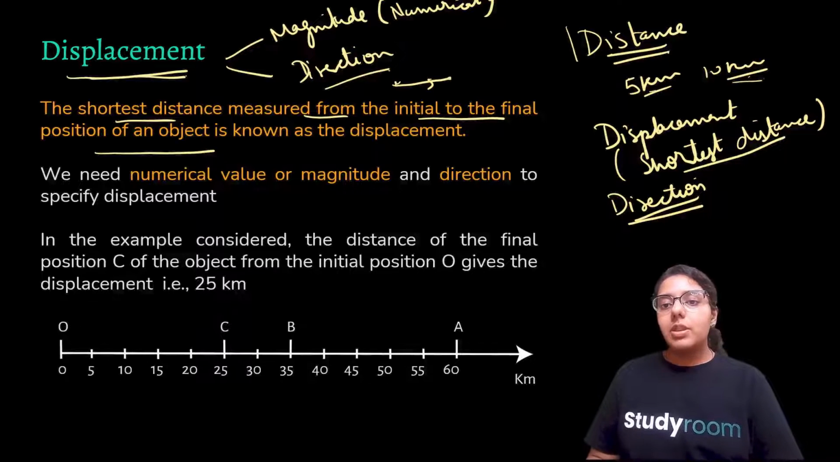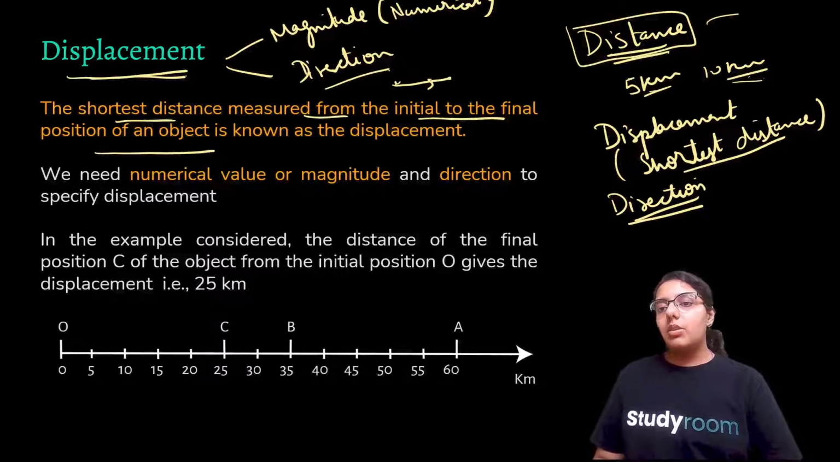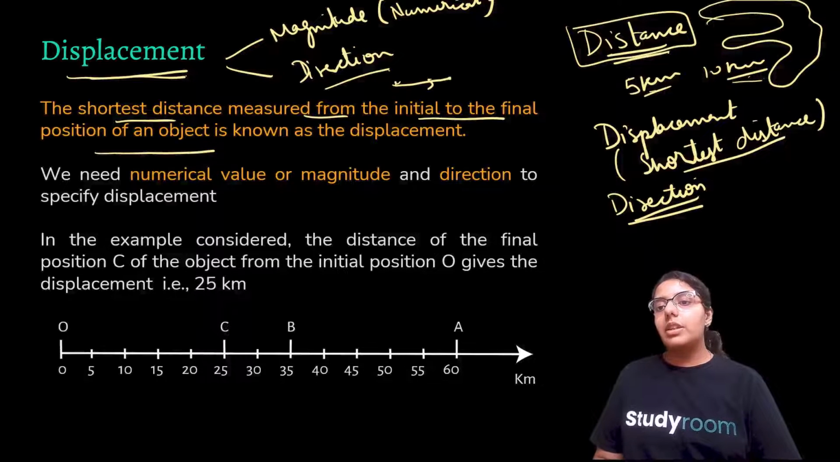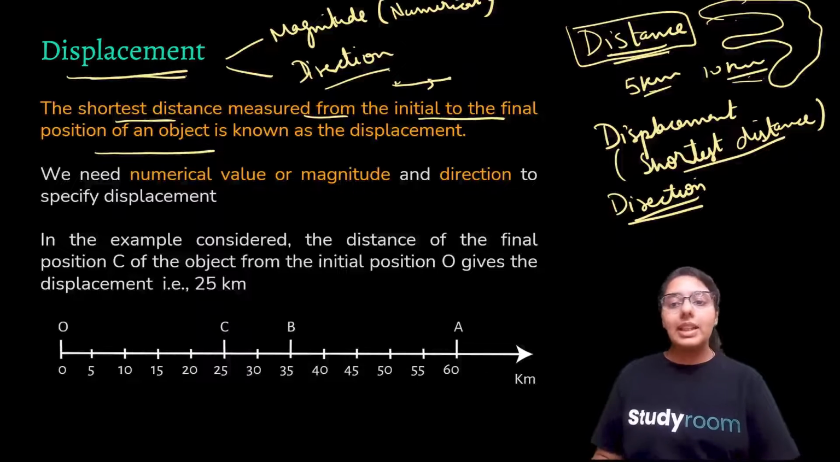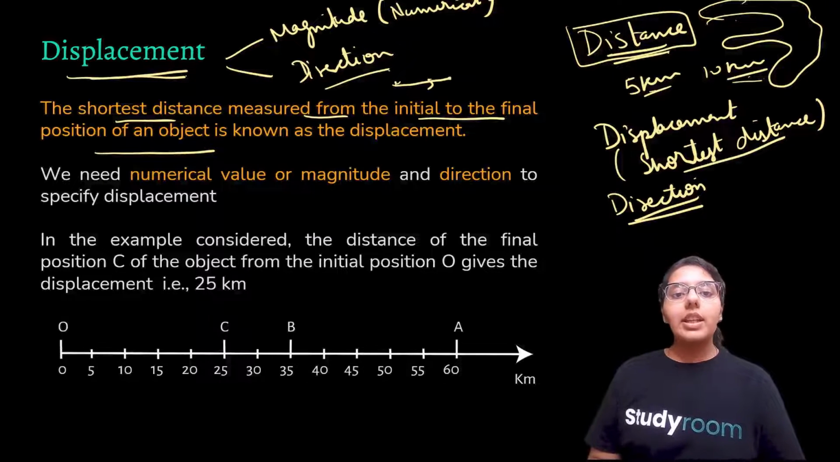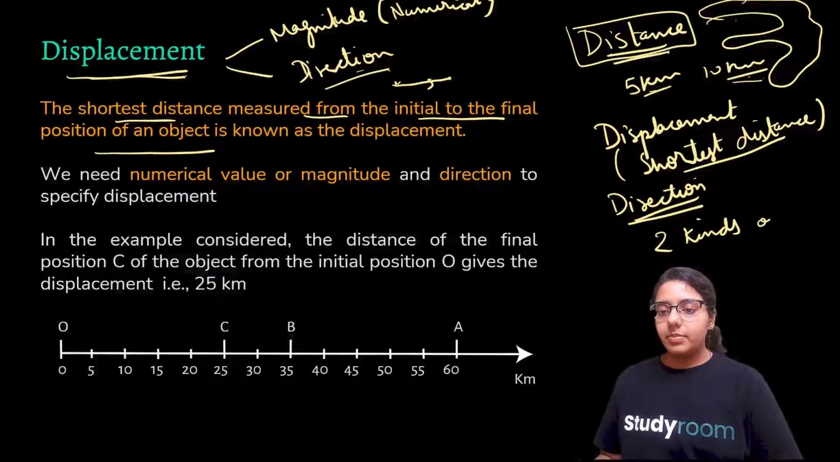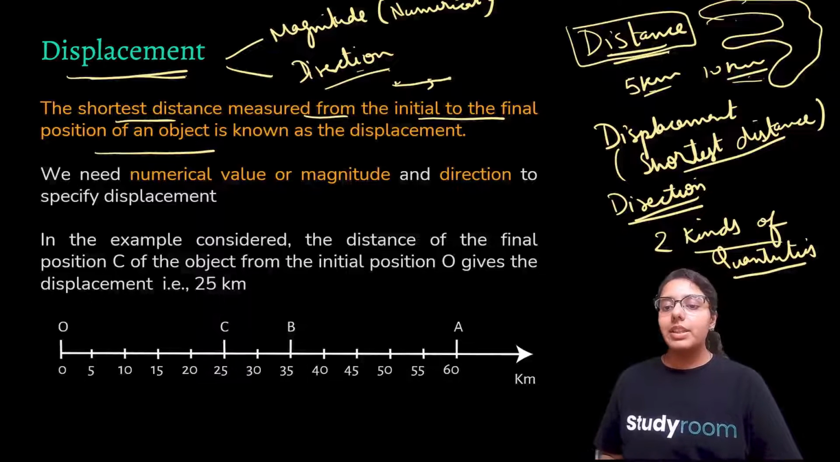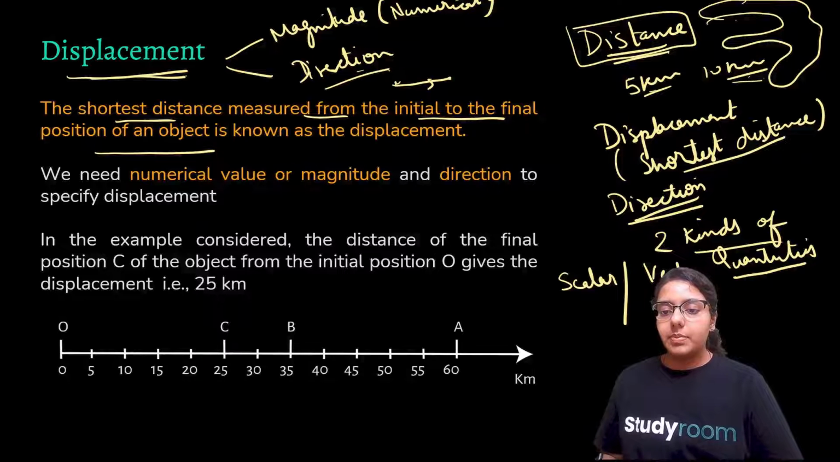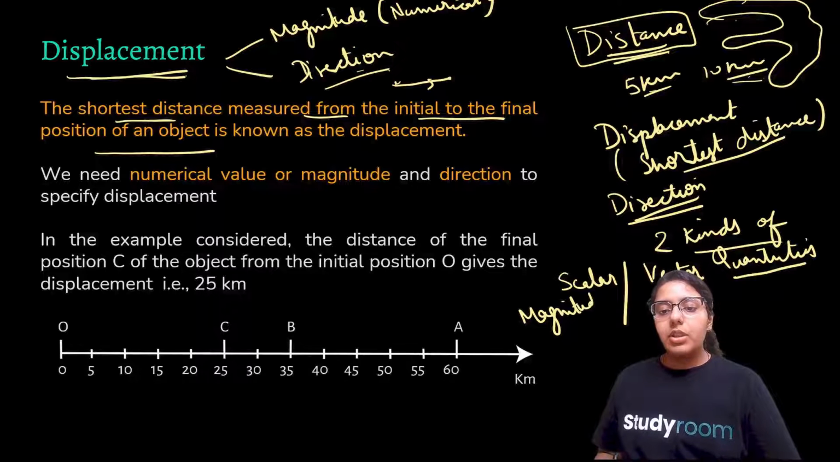So when we're talking about displacement, we have magnitude, which is your numerical value, as well as direction, because we need to know the direction in which the object is going, like the end point and the starting point. Then only we can calculate the shortest distance. But when we're talking about distance, there's no need for direction, because no matter how long it is, we calculate the whole distance. When we're talking about displacement, we need direction for the shortest distance.